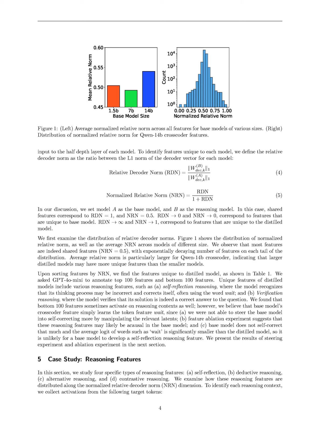The performance of the sparse crosscoder was evaluated using the relative decoder norm, RDN, and normalized relative norm, NRN, metrics, which help distinguish shared features from those unique to the distilled models.